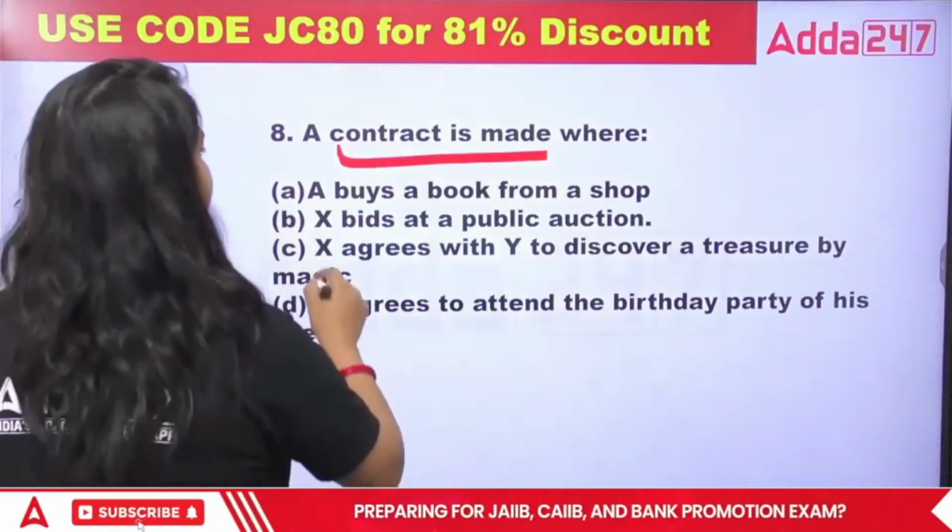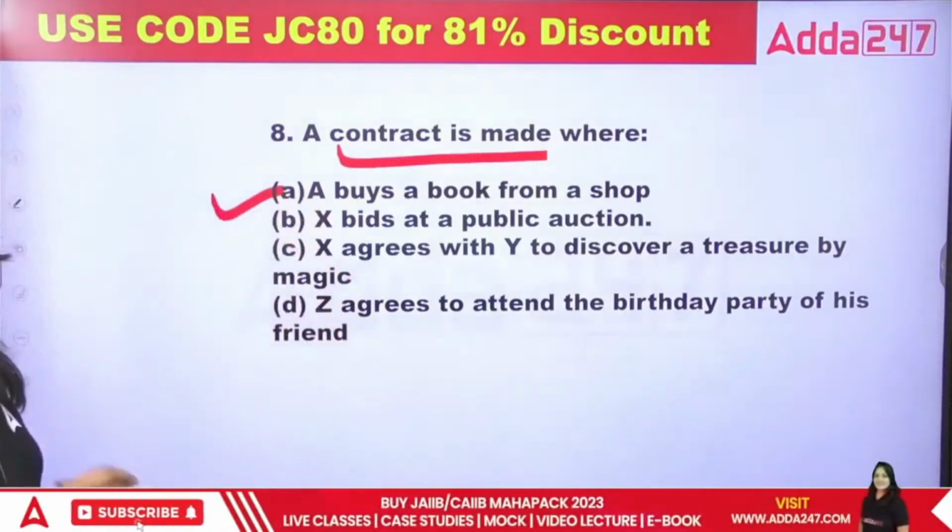So class, for this question, A buys a book from the shop. This is the best example. So A is the right answer.